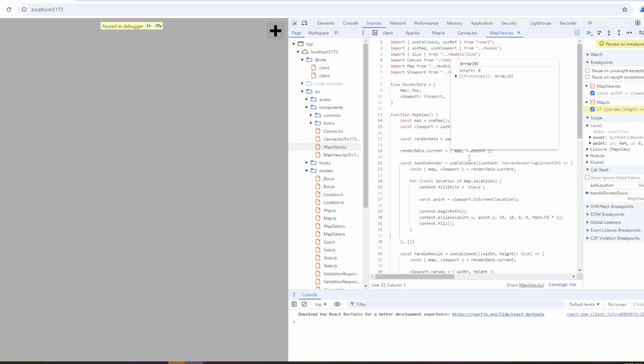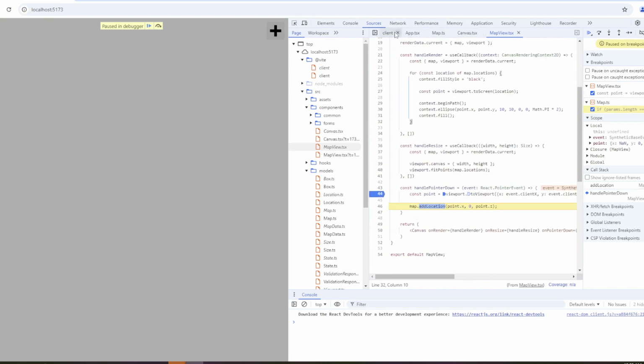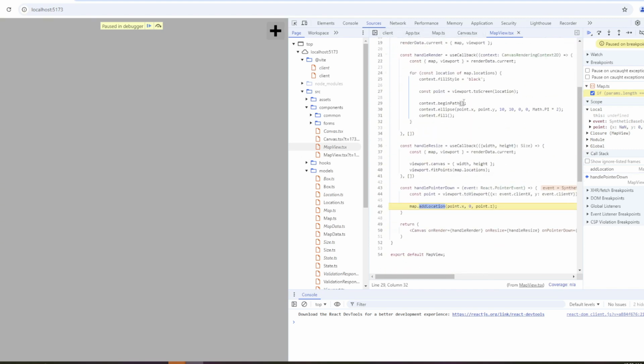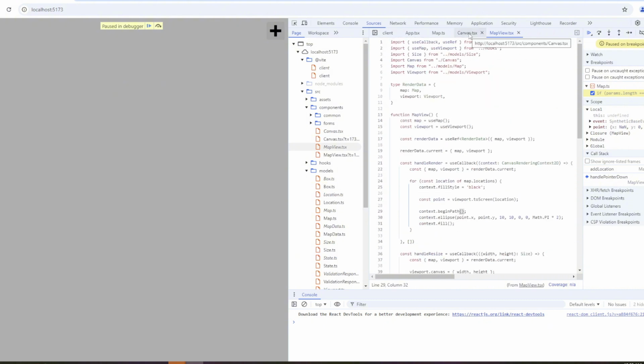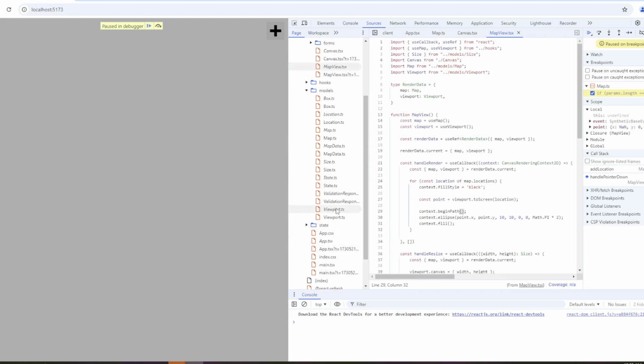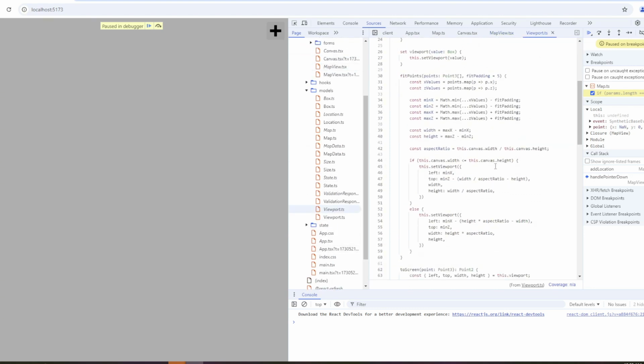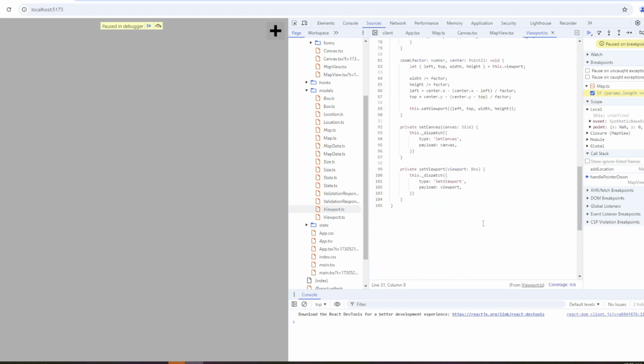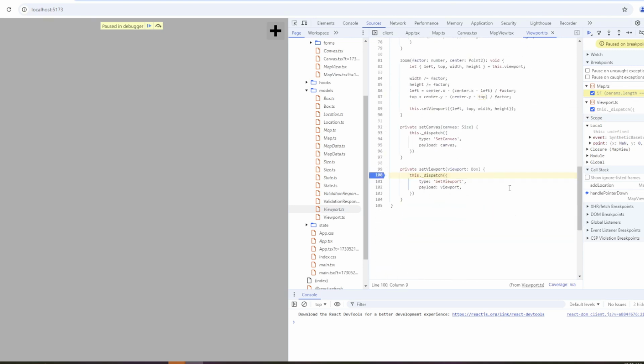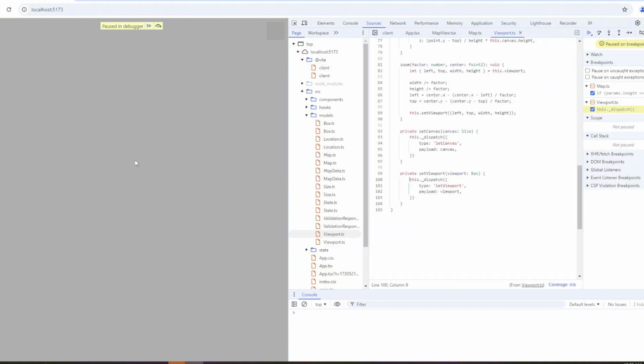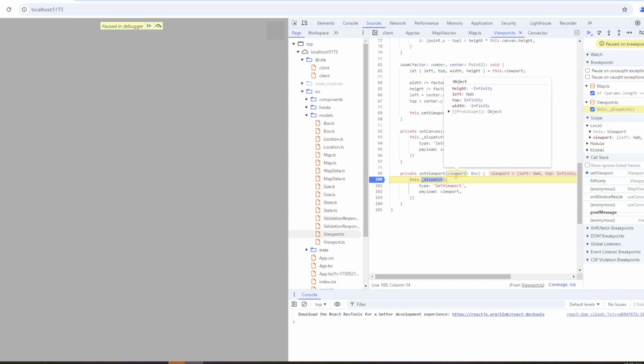I don't know what's going on there, but what I'm going to do is probably put a breakpoint in our viewport object, most likely. I bet it might be with fit points. Let me just put a breakpoint in set viewport, because that's ultimately, I mean, I could also put it in the reducer function, you know what I mean. So I'm going to refresh. Okay, so this is setting, there it is.